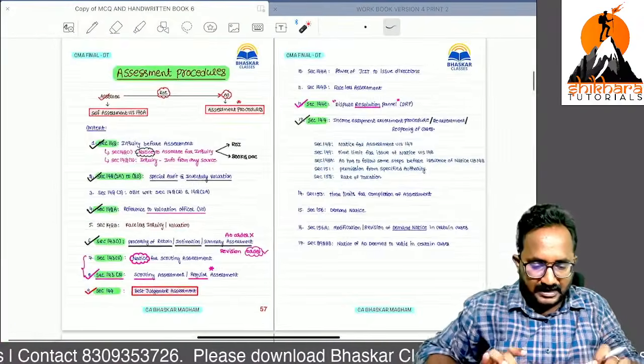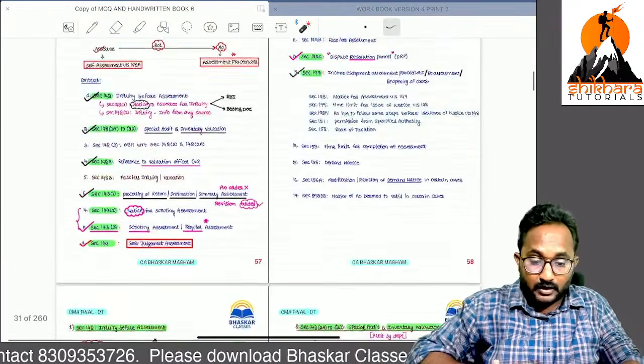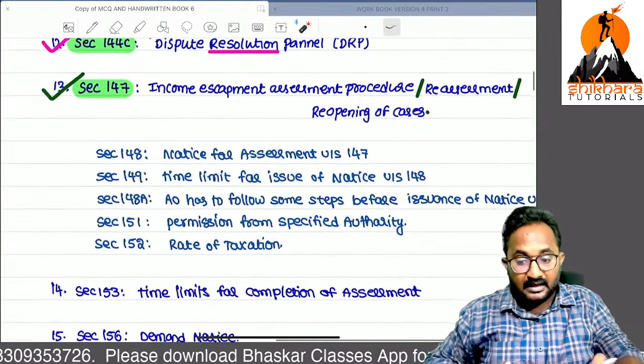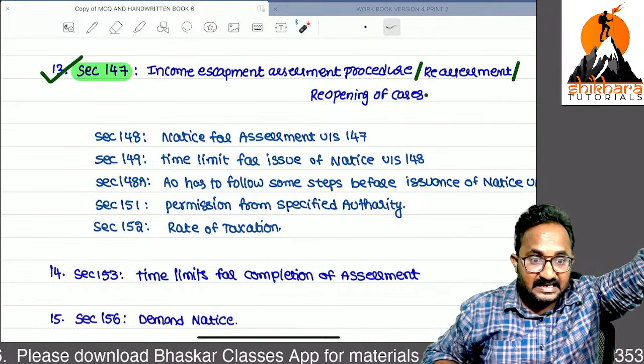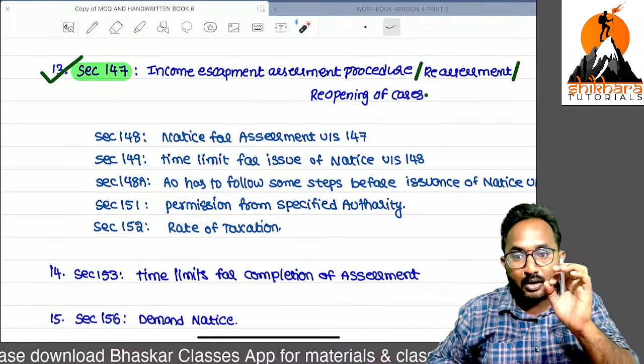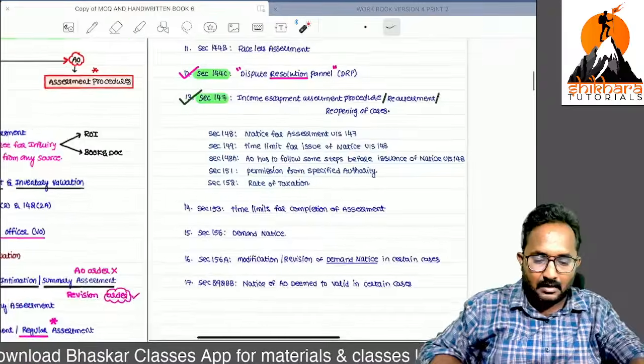I need your 100% attention, because if you understand this, this linking concept will be there in the search and seizure and survey chapter, that is block assessment.